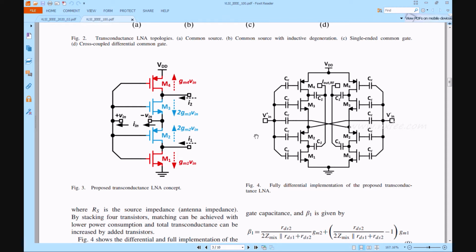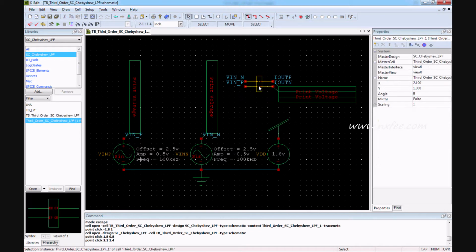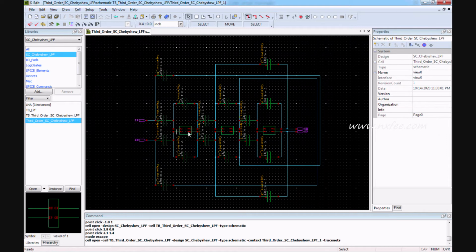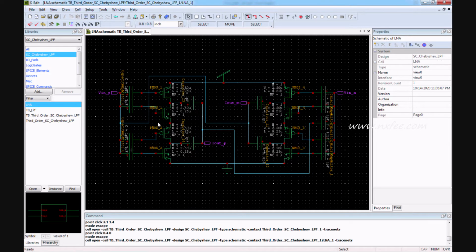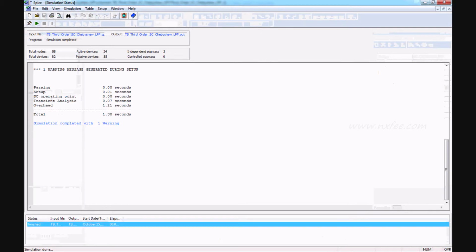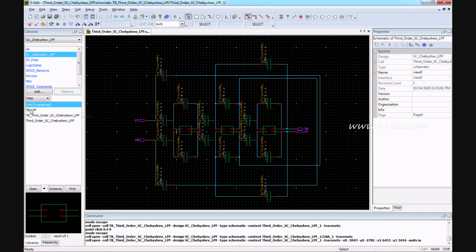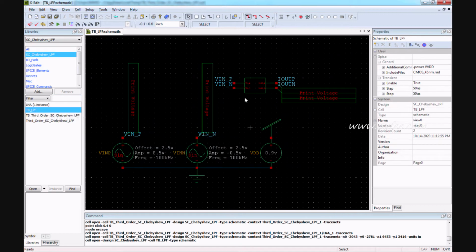All of this circuit is integrated on Tanner EDA. So this is a third order Chebyshev LPF. This is a test bench part and this is the architecture. Instead of this architecture, we will design this low noise amplifier. This is T-Spice and this is the output. The low noise amplification part has a test bench written separately.